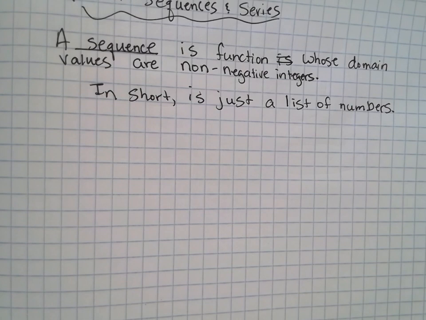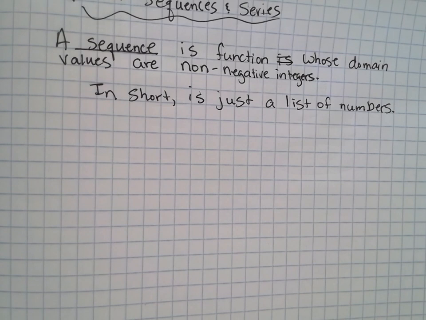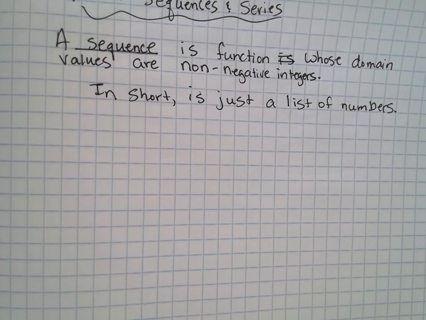So we're going to have infinite sequences, where infinite means it doesn't end. Can anybody think of a list of numbers that doesn't end? Pi. Pi is a number with infinitely many digits, but think of a list of numbers. Prime numbers. 1, 2, 3, 5, 7, 11, 13, 17, 19, 23. 27? 27 is not prime, careful. 29 is though. But what is another example of an infinite sequence?